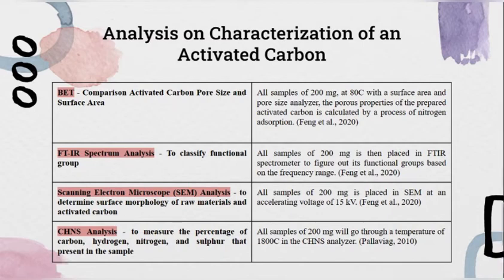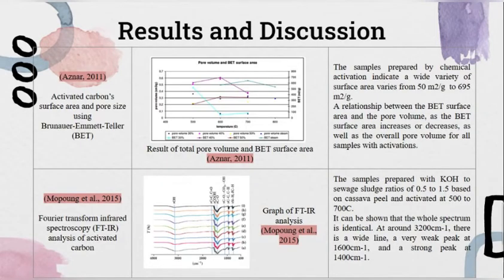Next, SEM, where all samples of 200 mg are placed in the SEM at an accelerating voltage of 15 kV. And lastly, CHNS, where all samples of 200 mg will go through a temperature of 1800 degrees Celsius. Next is the results and discussion.